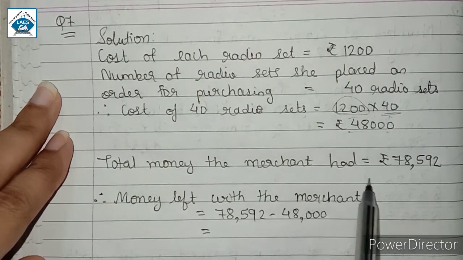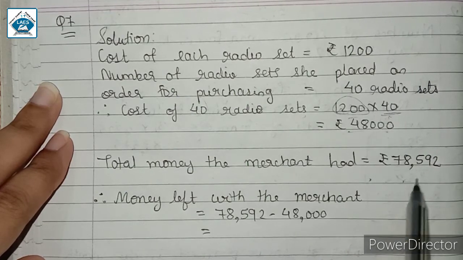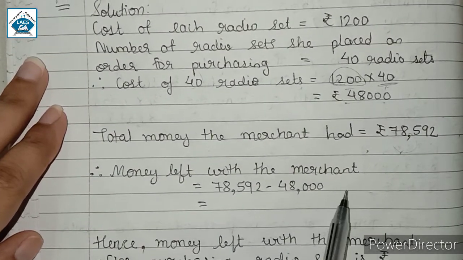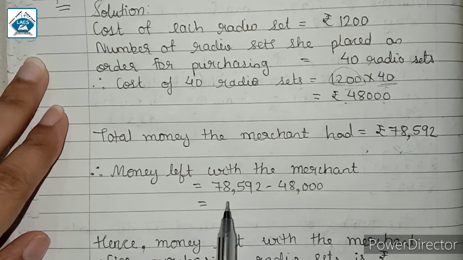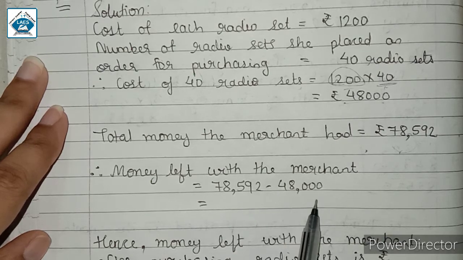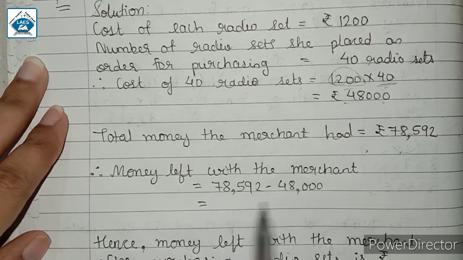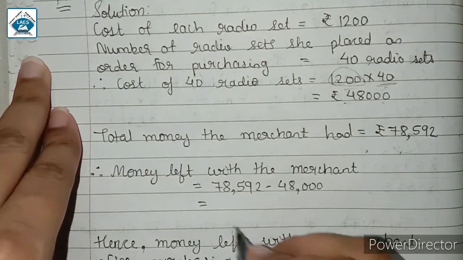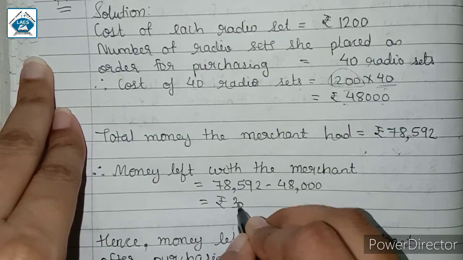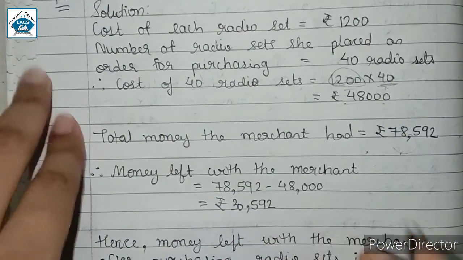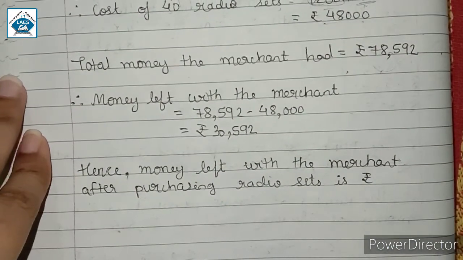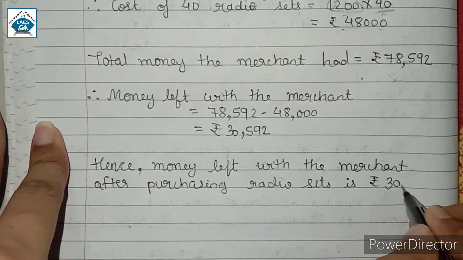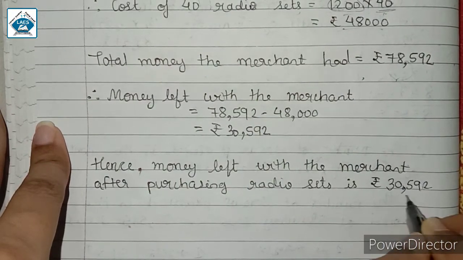So total money the merchant had with her is rupees 78,592. So as I told you, money left with the merchant will be equal to 78,592 minus 48,000. That means the total money she had with her and the money she spent. So here on subtracting we will get rupees 30,592. So over here we have to write the concluding statement that the money left with the merchant after purchasing radio sets is rupees 30,592.